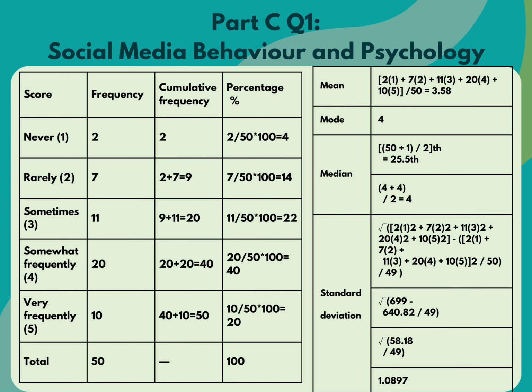For Part C, which is social media behavior and psychology, we have frequencies of 2, 7, 11, 20, and 10 for never, rarely, sometimes, somewhat frequently, and very frequently. The percentages are 4, 14, 22, 40, and 20 respectively. From the frequency table, we can calculate a mean of 3.58, a mode of 4, a median of 4, and a standard deviation of 1.0897.